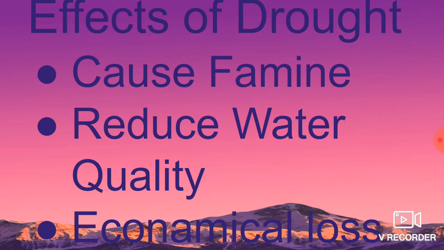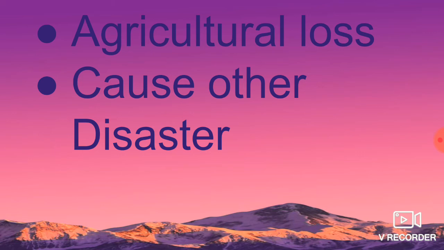Without water, crops and plants can't grow. It causes famine and inflation. Many people and animals die every year from famine or lack of food due to drought. It will also reduce water quality, which means it increases the contamination of water sources. The next one, economic loss. It will give economic loss. And the next one, agricultural loss.